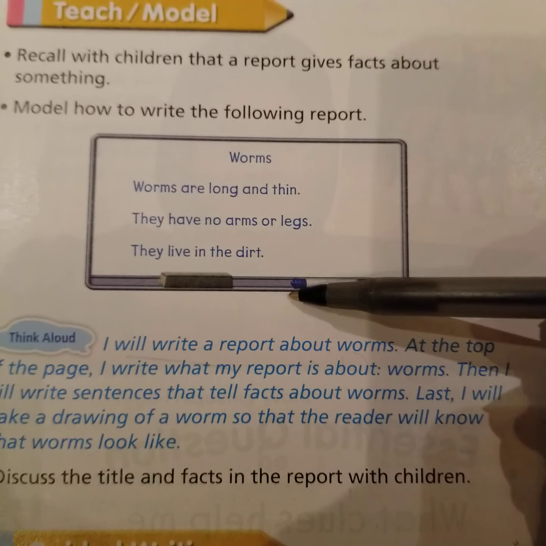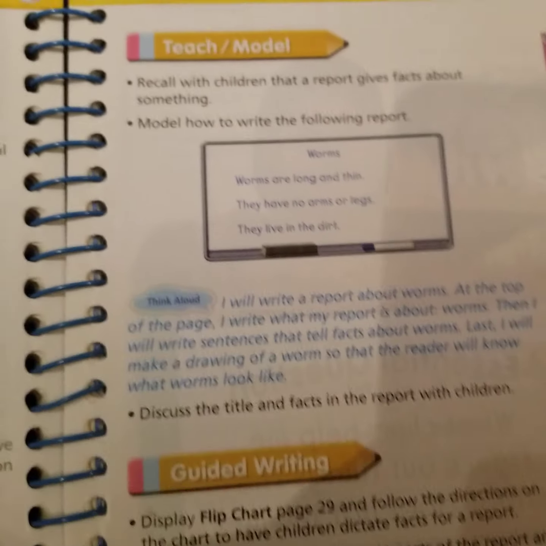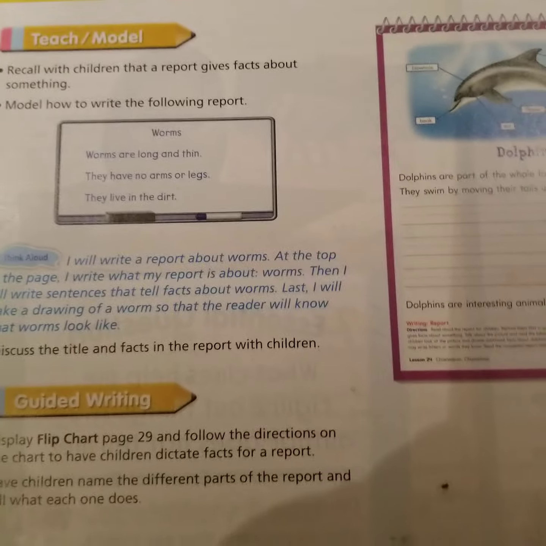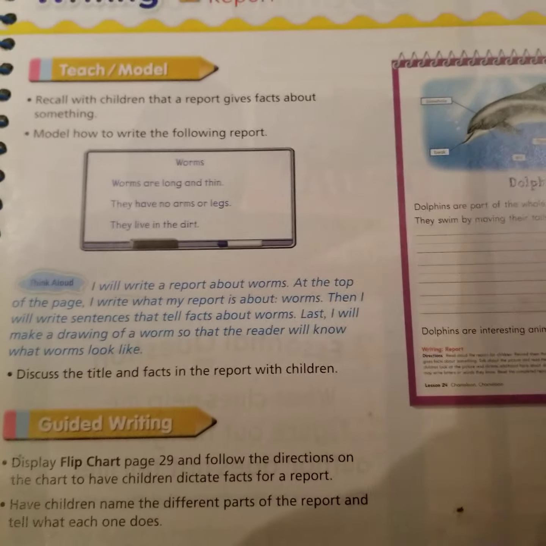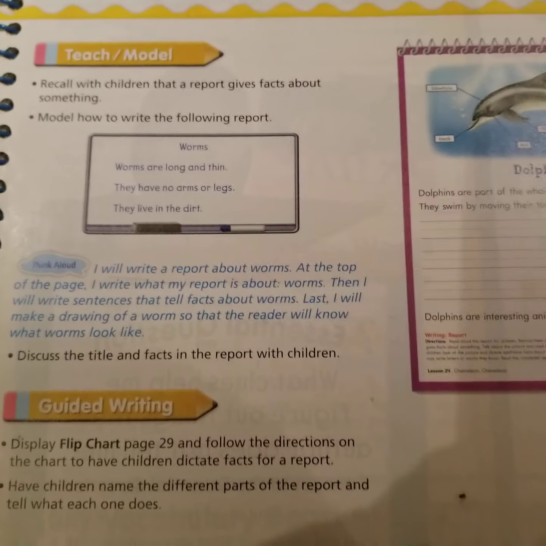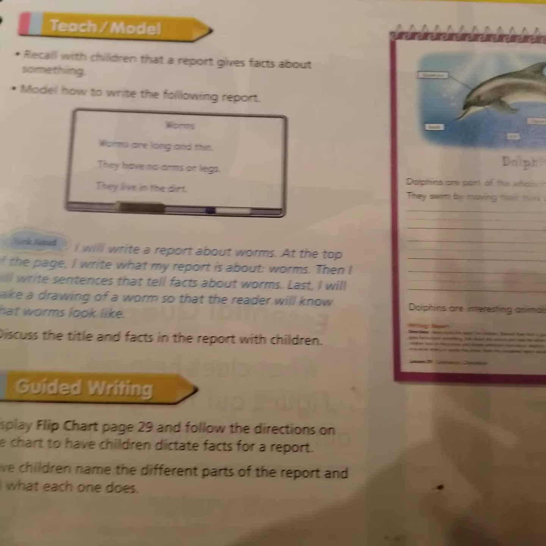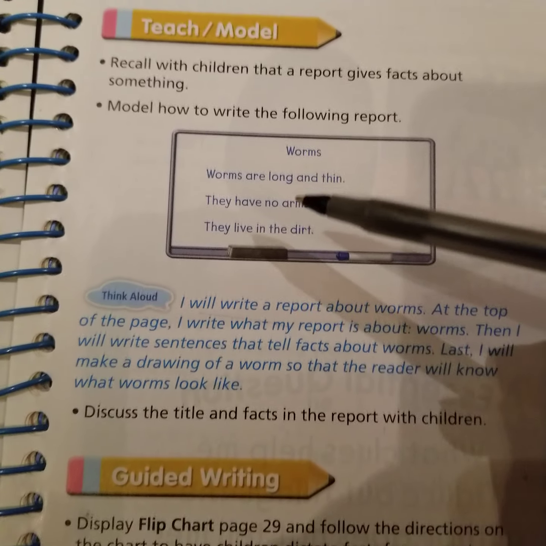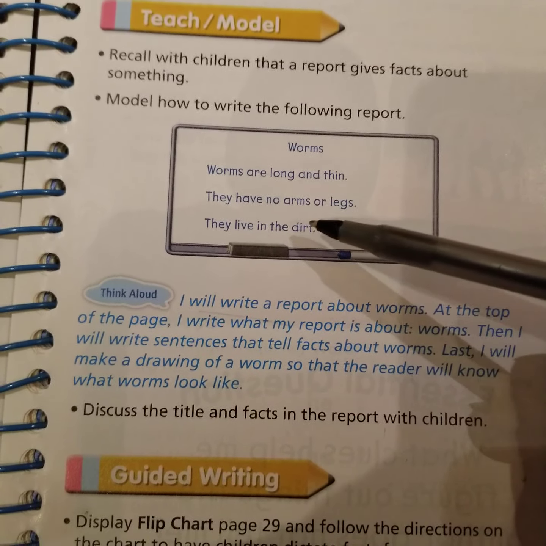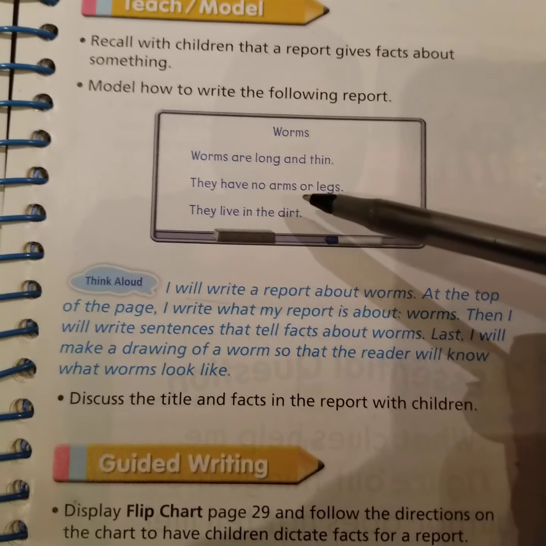So these are three facts. Because again, when we write a report, we're writing facts. Facts don't change no matter how people feel. They can feel angry, mad, excited, happy. It doesn't matter how they feel about a particular topic. It's true. All right. So in our worms report, worms are long and thin. That's true. They have no arms or legs. We know that's true. And they live in the dirt. We know that's true. All these are facts.